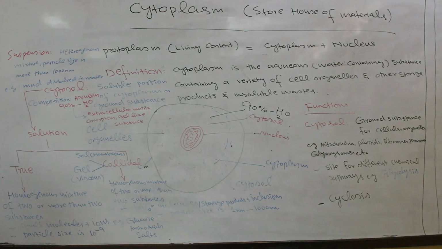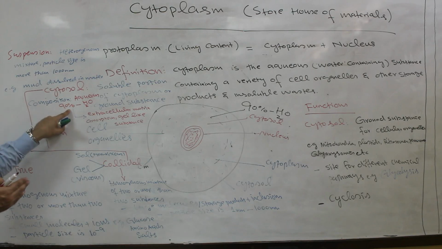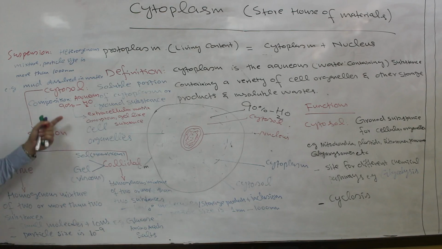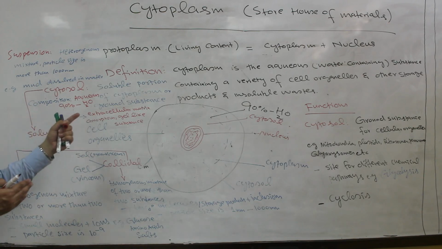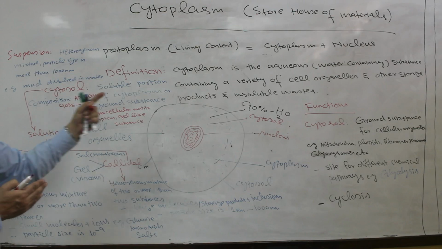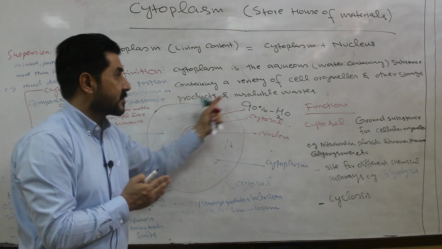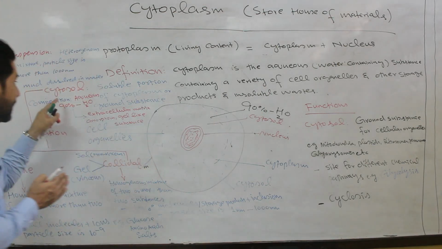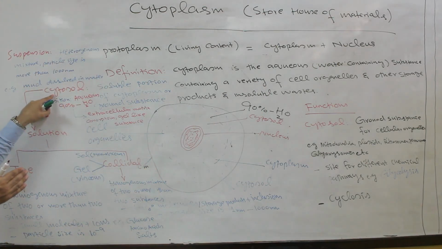Now what is cytosol chemically made up of? Cytosol mainly consists of water, and besides water it also contains smaller molecules, ions, larger molecules, insoluble waste, storage products. All these materials are present in the cytosol region. So the cytosol region is the most important part of the cytoplasm.